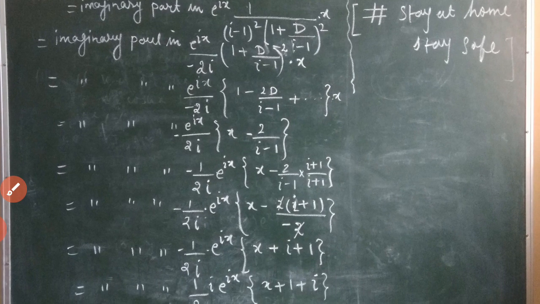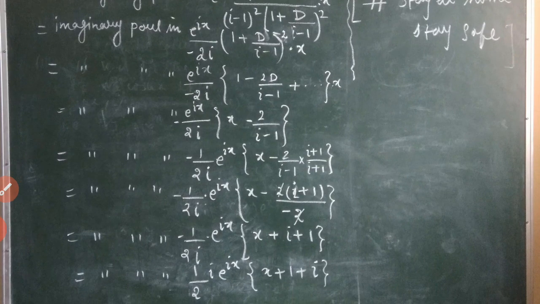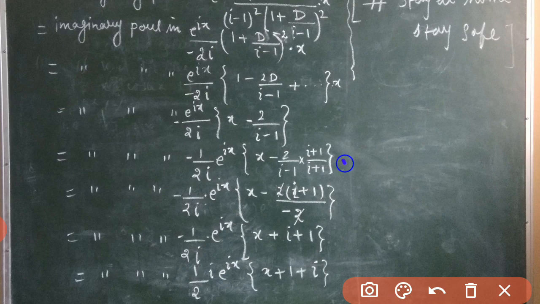Now this is equals to the imaginary part of minus 1 divided by 2i into e to the power ix into (x minus 2 divided by (i − 1)). Since we are looking for a real number in the denominator, we will multiply by (i + 1) and then again (i + 1). So we have here 2 divided by (i − 1) into (i + 1), divided by (i + 1).